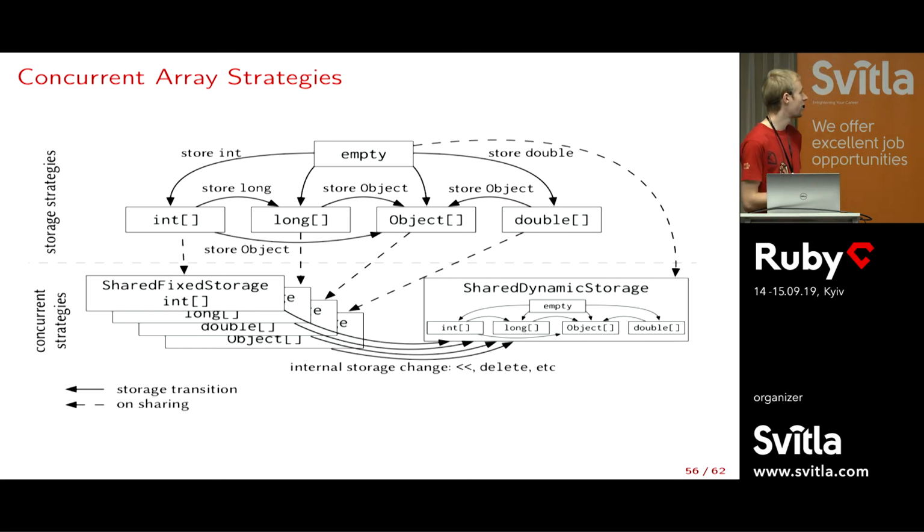So what I did is make the diagram more complex, or in other words, add 2 more strategies. So here we have this set of concurrent strategies, which actually there are only 2. There's this shared fixed storage and shared dynamic storage. The idea for this shared fixed storage is that some arrays never change their size. They're kind of fixed size arrays. And for this one, we can optimize much better than for arrays on which you can do all kinds of operations, like delete an element in the middle and so on. So for shared fixed storage, we don't need much synchronization. But for shared dynamic storage, we just use a lock because there's no way to support all the methods of the Ruby array without proper synchronization there.